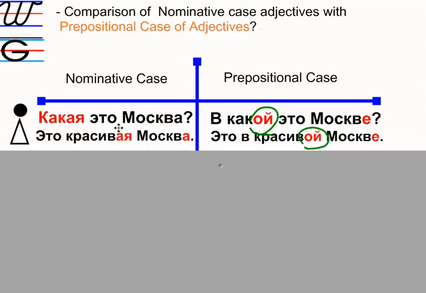So in the nominative case, какая это Москва? Just describe it to me. What kind? Like how does it look? Какая? Это красивая Москва. This is a beautiful Moscow. And we see that in the prepositional case, we're asking different things, so it's a different idea behind the question. В какой, in which one. В какой Москве? And you see here, as we already agreed, that you have the preposition в. Москве should have е. В Москве какой? В красивой.